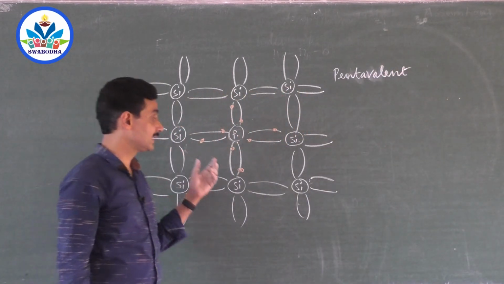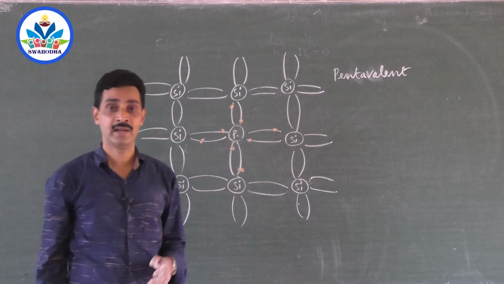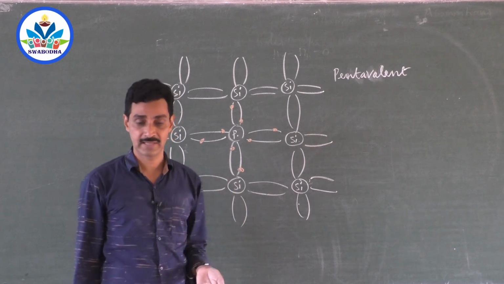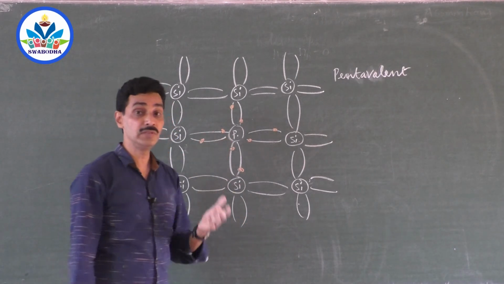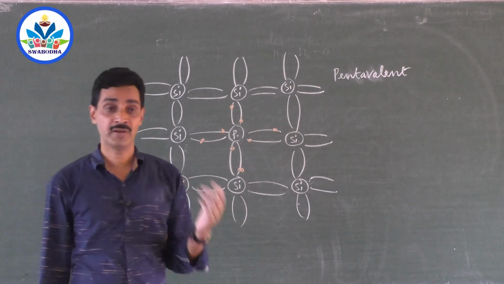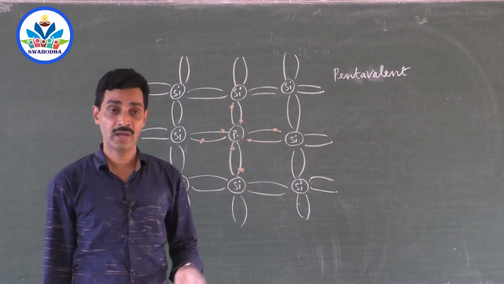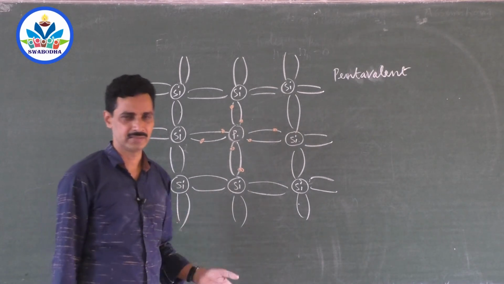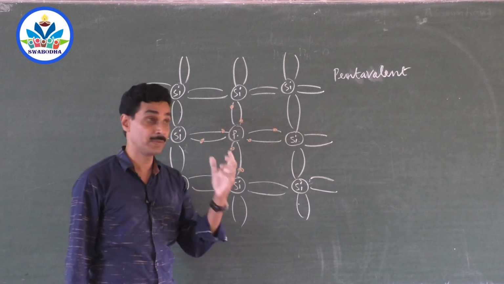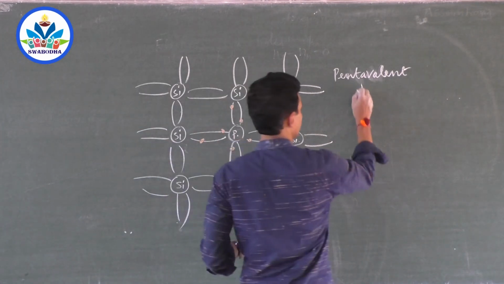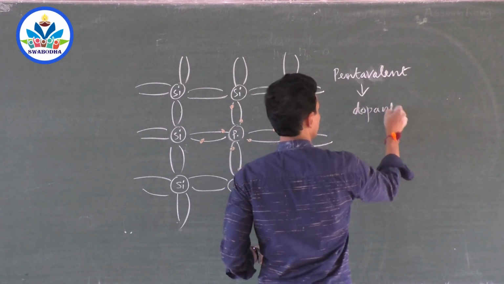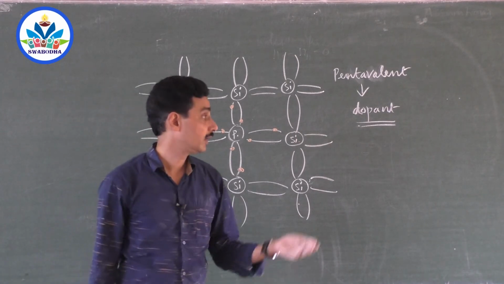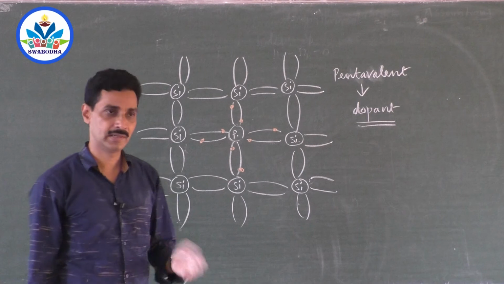Now when phosphorus replaces silicon, of course this has to be done in a laboratory. Why do we choose only certain atoms like phosphorus, bismuth, antimony? Why can't you add a higher valence atom? There are some difficulties. We will see what conditions are required for the doping atom. This is called the dopant. The atom which is added to the pure semiconductor is called the dopant. The process of adding an impurity, a pentavalent or trivalent atom, to a semiconductor is called doping.